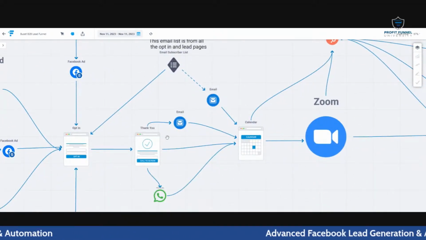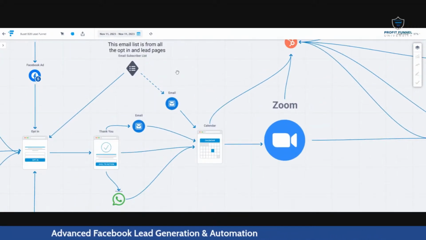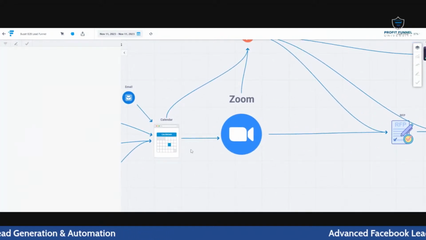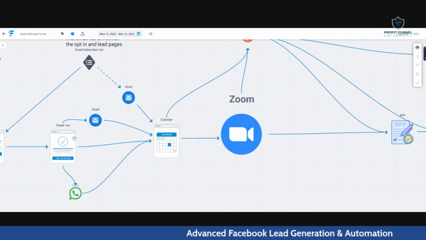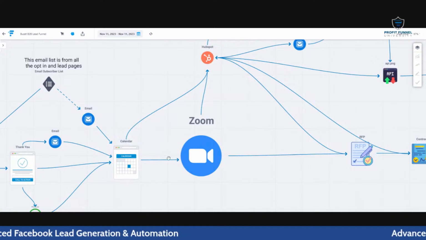Immediately after they fill up the form, they get an email and a WhatsApp message. Then the email list is constantly used to broadcast things. Mostly the call to action here is a calendar event. So people click on this thank you page, then we prompt them to schedule a call with us. They come to a Zoom meeting, and at every step the CRM is updated.